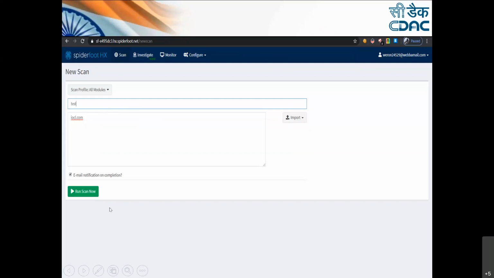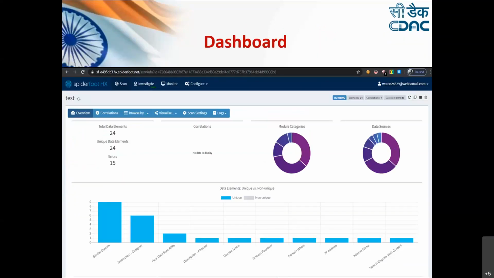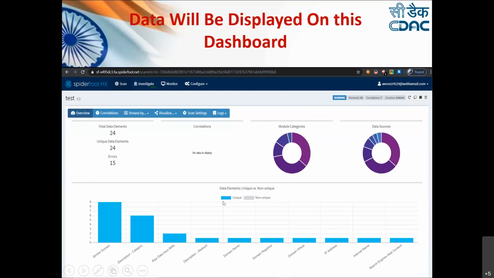When we click on run scan now, it takes time to scan this domain and gives us a lot of information about it. That is what attackers also use this tool for, to gather more and more information. Still it is running. You can see this screenshot is of the scan running. It shows the total data elements checked till now, out of which these are the unique data elements, and these are the errors.